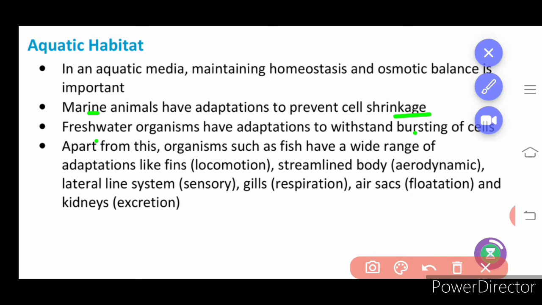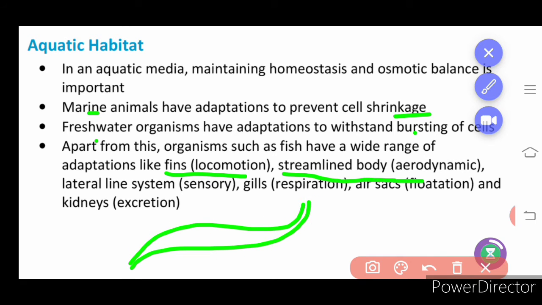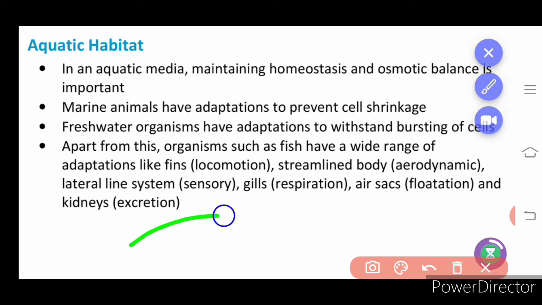Okay, apart from this, organisms such as fishes have a wide range of adaptations, that is fins for locomotion and a streamlined body. What is a streamlined body? It is like this, so that it can just move in water. And then the lateral line system, you might have seen in fishes. What is the lateral line system?